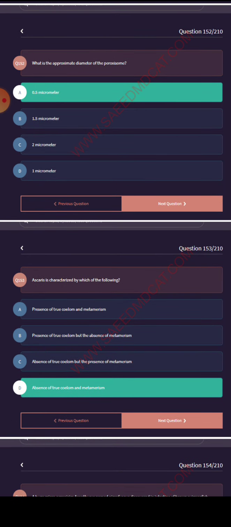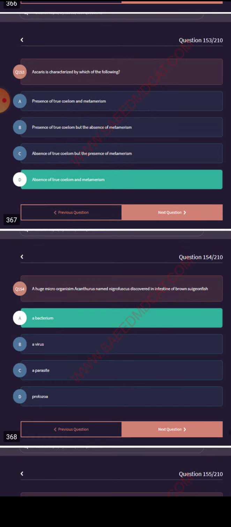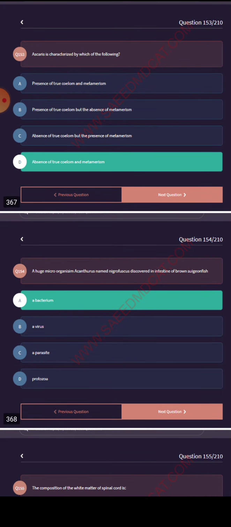Ascaris is characterized by which of the following? Absence of true coelom and metamerism. A huge microorganism, Acanthus named Nigrophocus, was discovered in the intestine of the bronze surgeonfish, a bacterium.